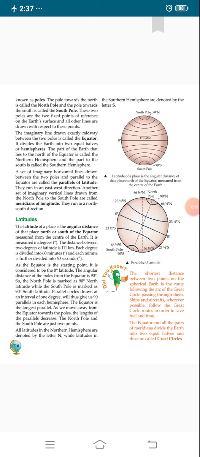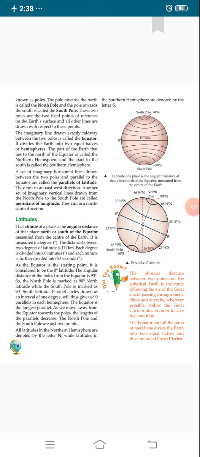Another set of imaginary vertical lines drawn from the North Pole to the South Pole are called meridians of longitude. They run in a north-south direction, and you can see in the second diagram that these vertical lines join the North Pole to the South Pole. These imaginary lines are known as longitudes. Now first we will discuss latitudes.